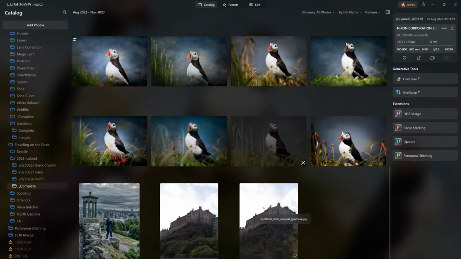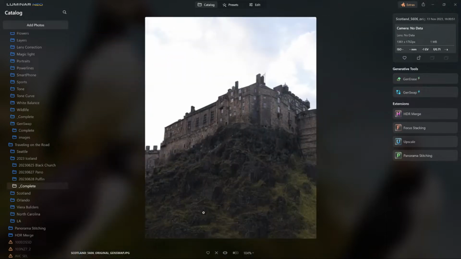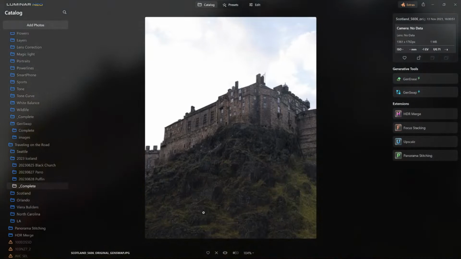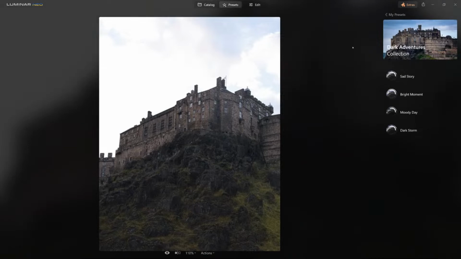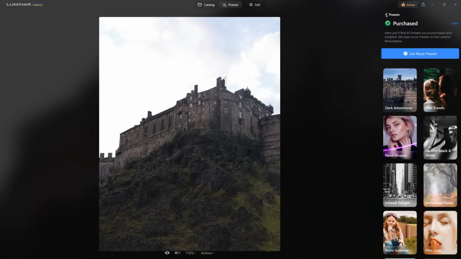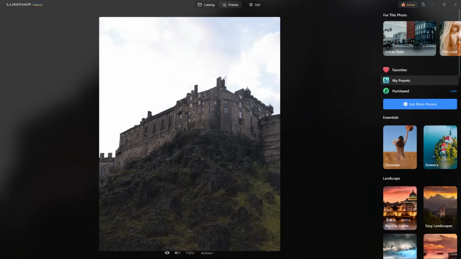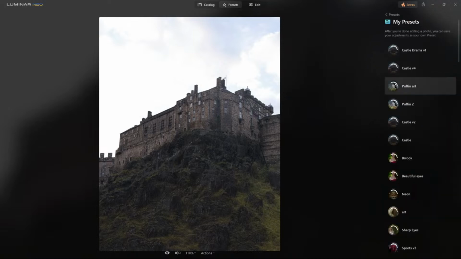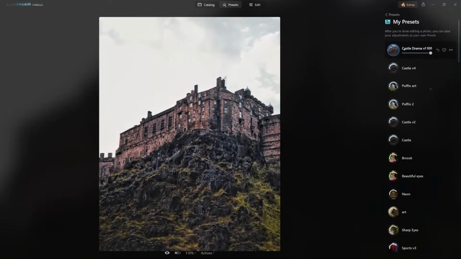All right. Now here's the original GenSwap, this one and this one. You know what? I'm going to use this one. So now that I have it set, I can just come in here. And I will admit, my good buddy Jacob, I called him up and asked him if he could create some real quick presets for me, and he did. And then I collaborated with him on that. So there were some of the Dark Adventure presets he made for me, and I included it with mine.